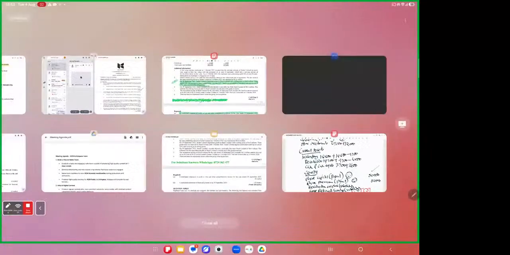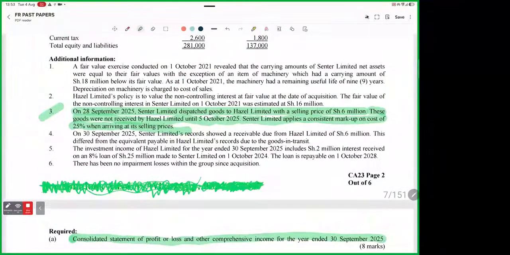Ladies and gentlemen, after that, please listen to me very carefully. If I'm the one doing this question, I will jump now to anything talking about revaluations, because when we are acquiring a subsidiary, we must do some revaluation. Look at note 1. We are told, a fair value exercise conducted on 1st October 2021 revealed that the amounts of Centel Limited net assets were equal to their fair values, with the exception of an item of machinery, which had a carrying amount of 18 million below its fair value.